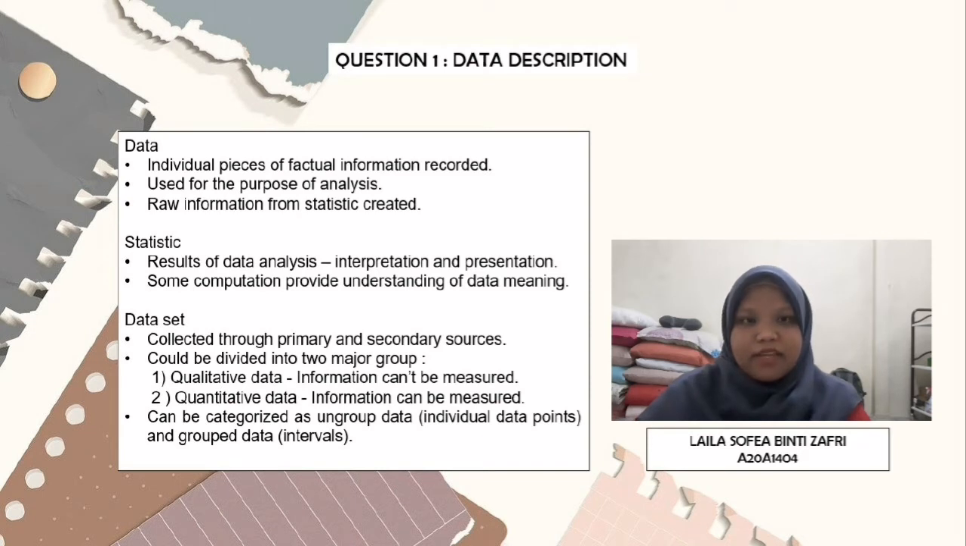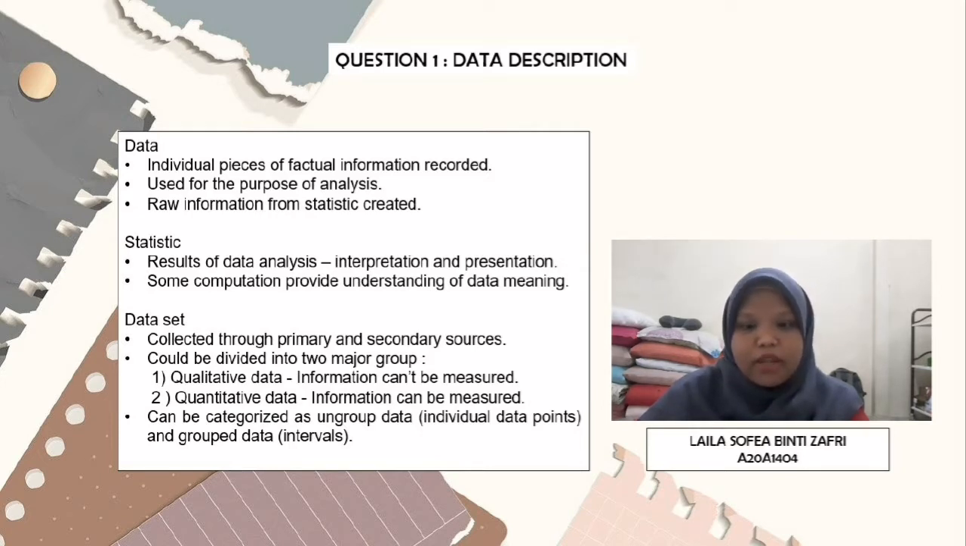Data is an individual piece of factual information recorded. Data used for the purpose of analysis is raw information, from which statistics are created. Statistics is the result of data analysis, interpretation, and presentation. Some quantitative measures provide understanding of the data's meaning.